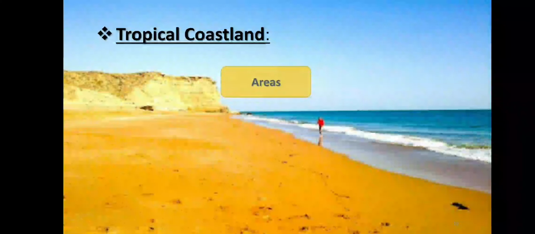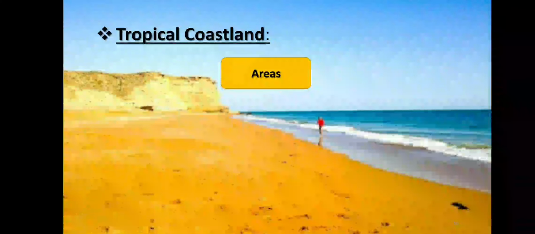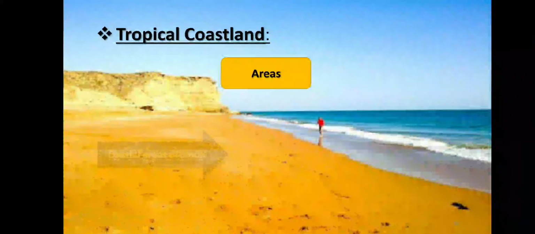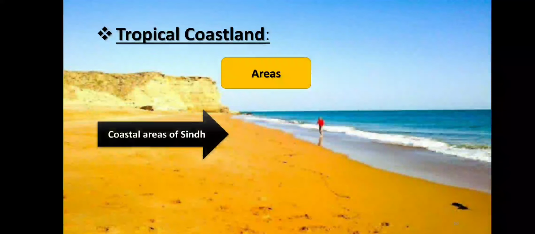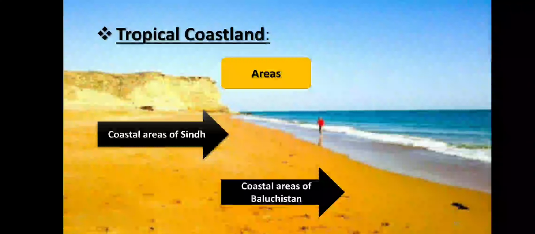The last climatic region is the tropical coastline. As you know, students, the coastline of Pakistan is 1050 km long, and we can divide the coastal areas of Pakistan into two parts: the coastal belt of Sindh and the coastal belt of Balochistan. So this climatic region includes the coastal areas of Sindh and Balochistan provinces.